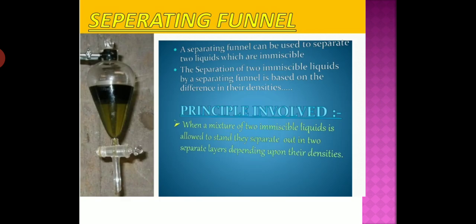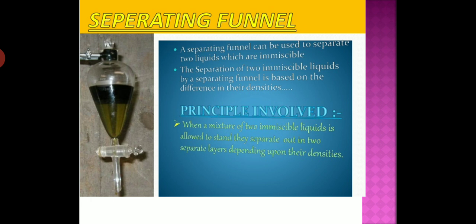How can you separate the mixture of two immiscible liquids? So let us try to separate the kerosene oil from water using a separating funnel. You can see this. Now let it stand undisturbed for some time, so that separate layers of the oil and water are formed. You can see there are two separate layers. The upper side is oil and the downside is water.